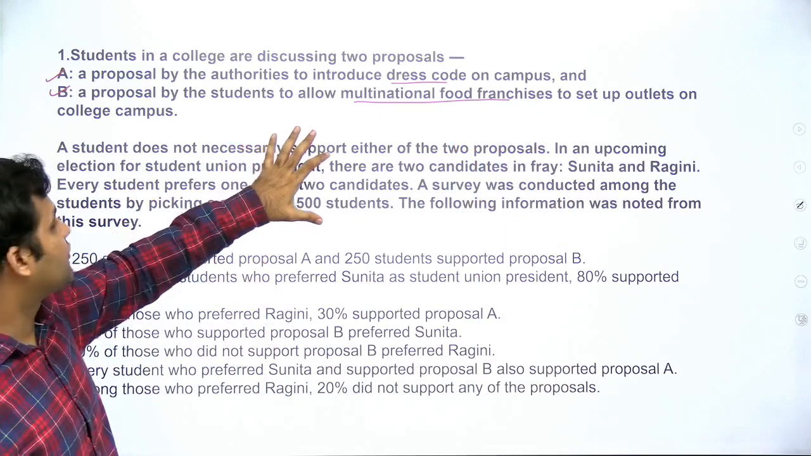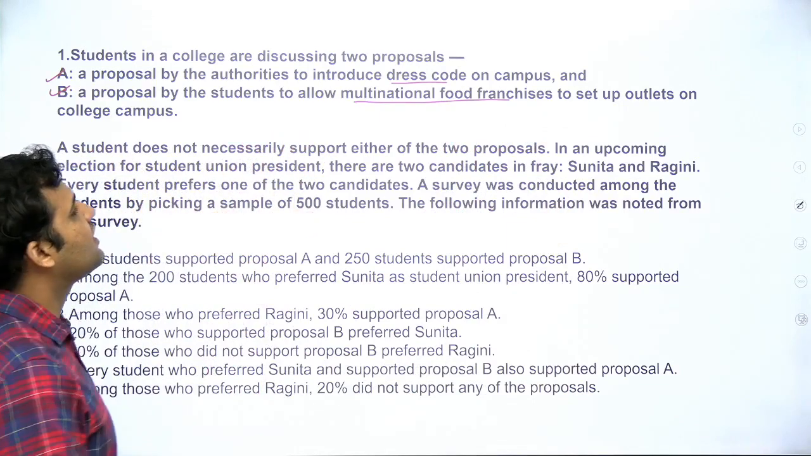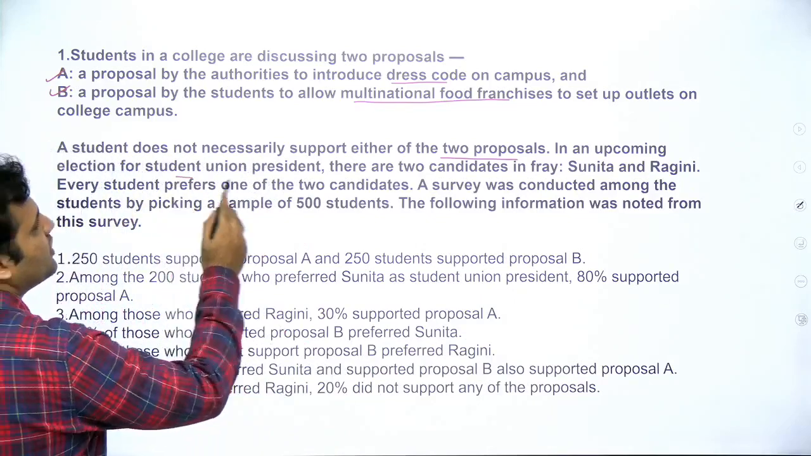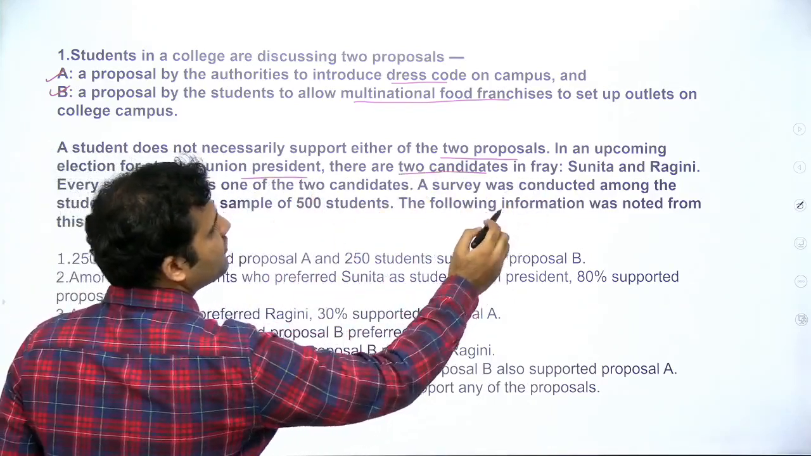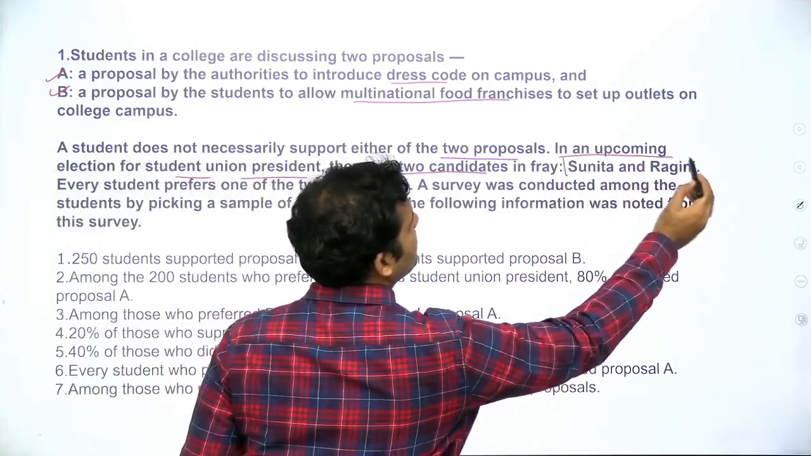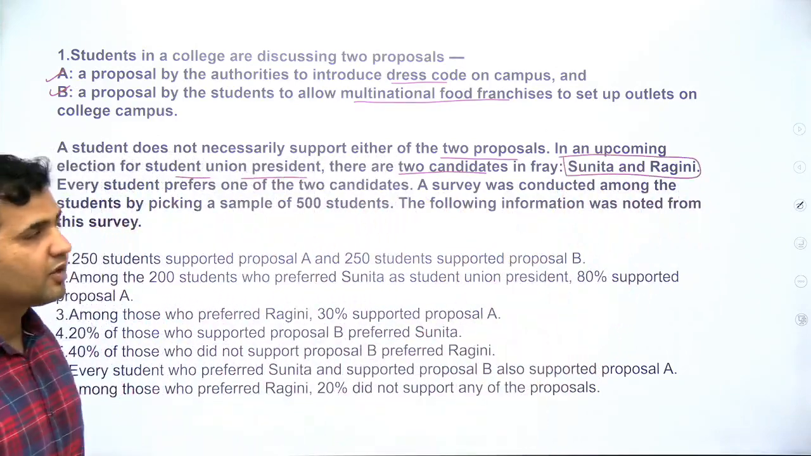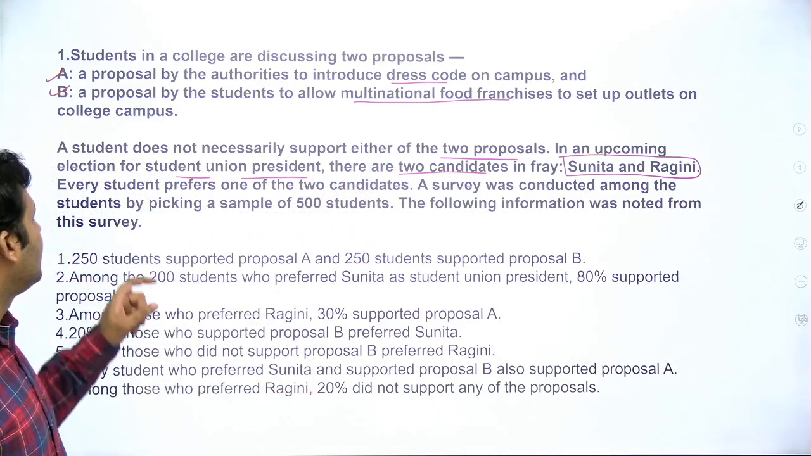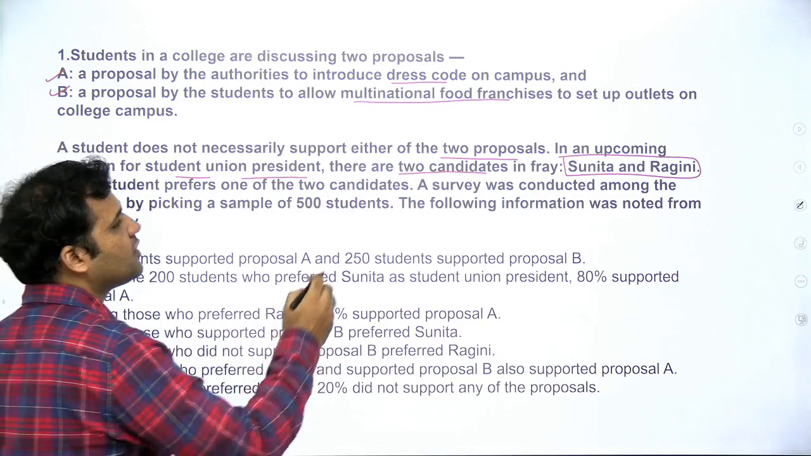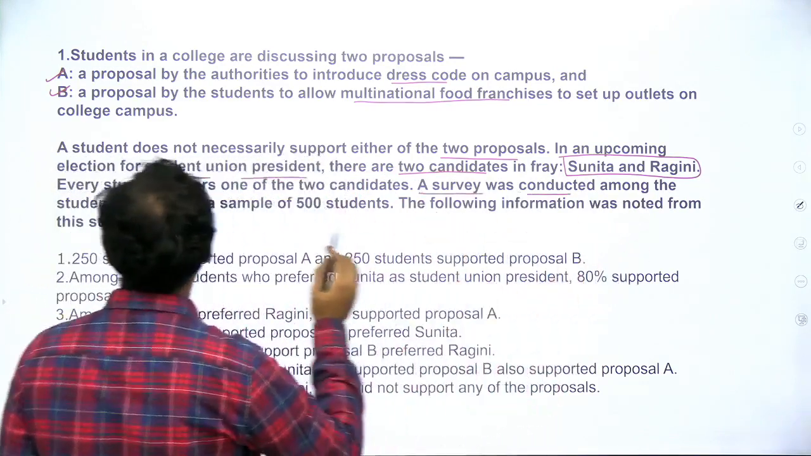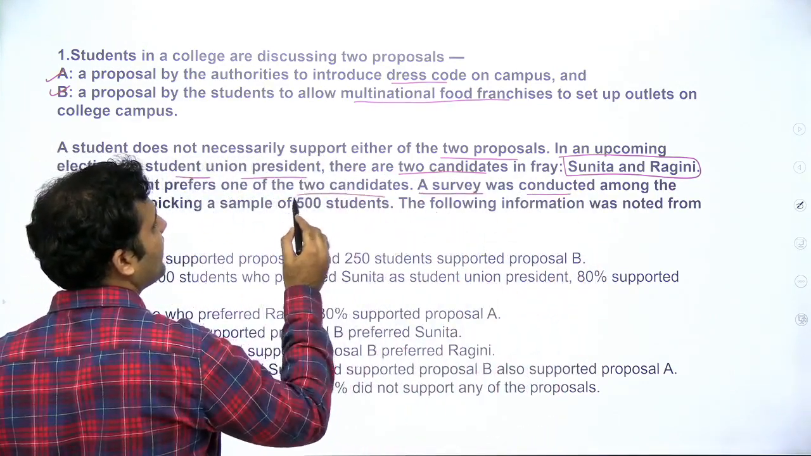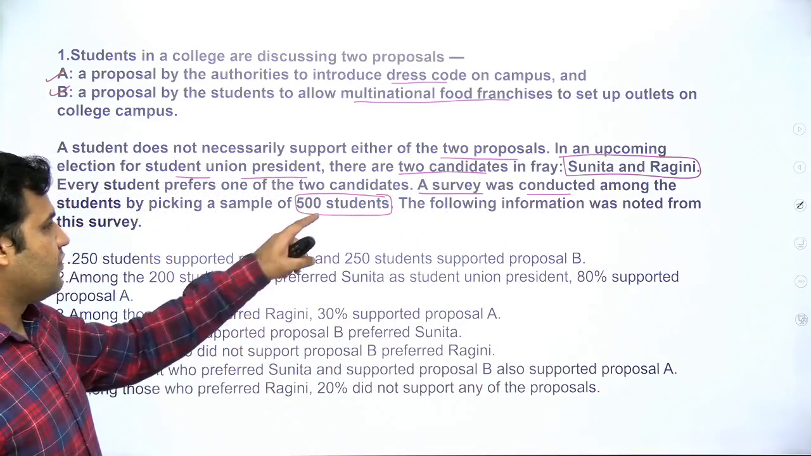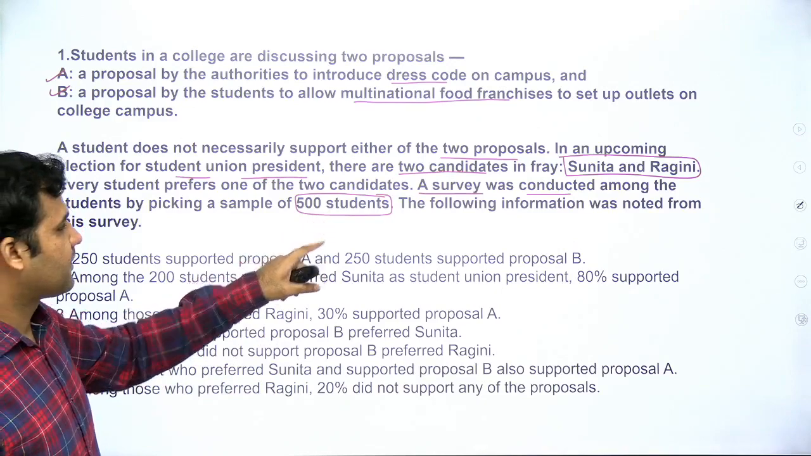The next paragraph talks about how a student does not necessarily support either of the two proposals. In an upcoming election for student union president, there are two candidates in the fray, and these two candidates are Sunita and Rakini. Every student prefers one of the two candidates. A survey was conducted among the students by picking a sample of 500 students. The following information was noted from each survey. So we are talking about a 500 student sample.